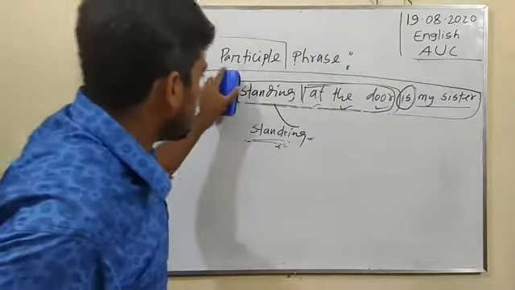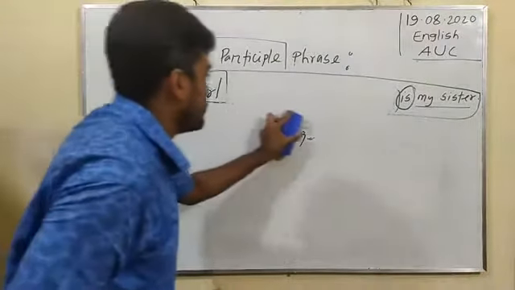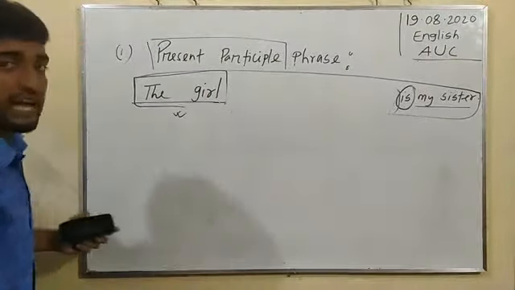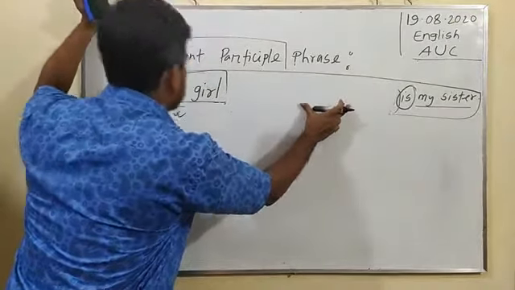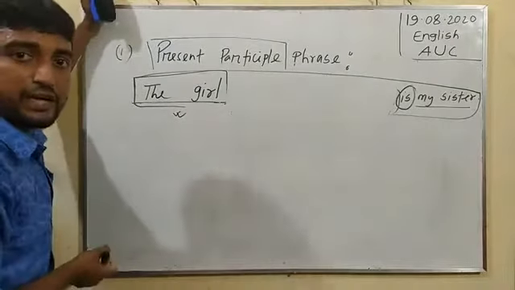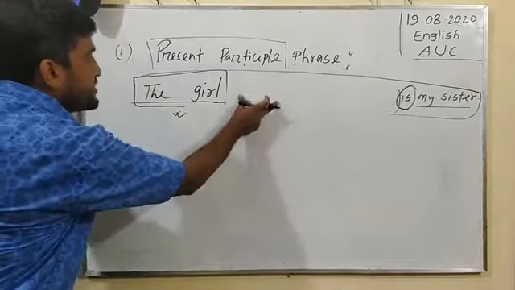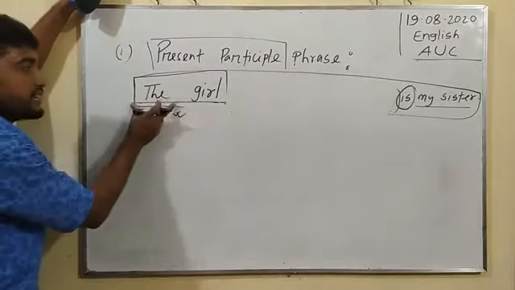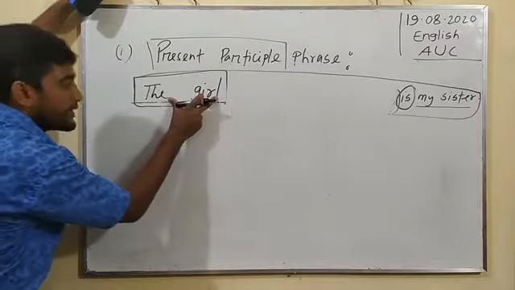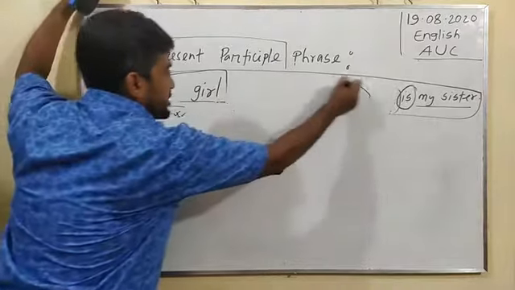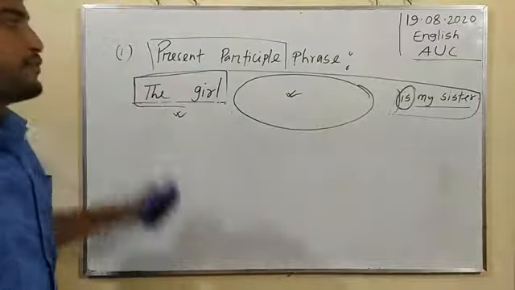If we exclude these words from this sentence, there will be no problem to indicate a meaningful sentence. That is why this part is called the present participle phrase, and it has been given just after the subject or after a noun or any particular word.